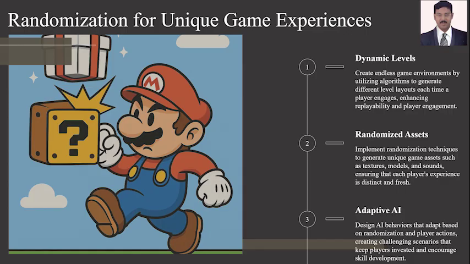Let's now see about randomization for unique game experiences. Dynamic levels create endless game environments by utilizing algorithms to generate different level layouts each time a player engages. It helps in replayability and player engagement. Randomized assets implement randomization techniques to generate unique game assets such as textures, models, and sounds, ensuring that each player's experience is distinct and fresh.